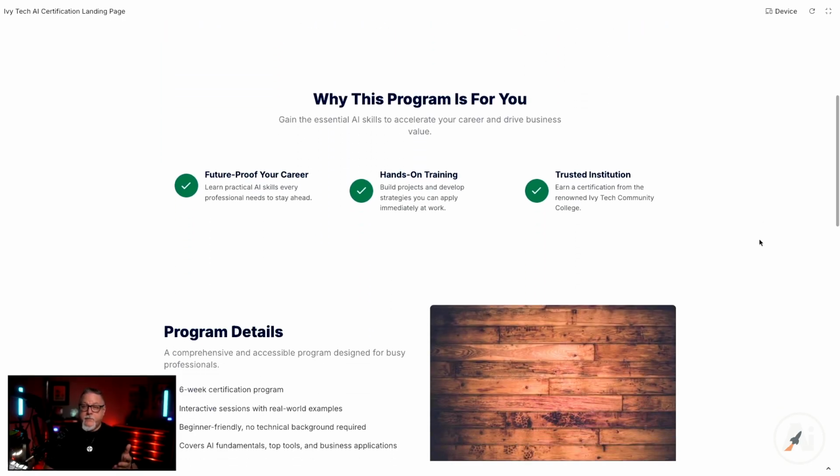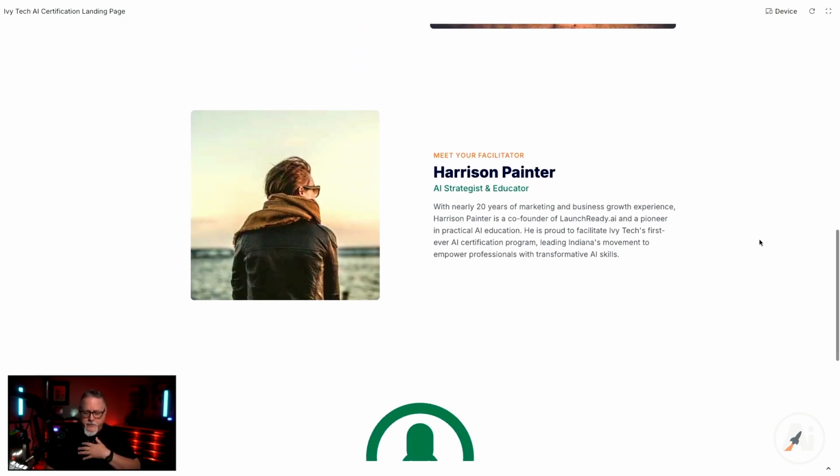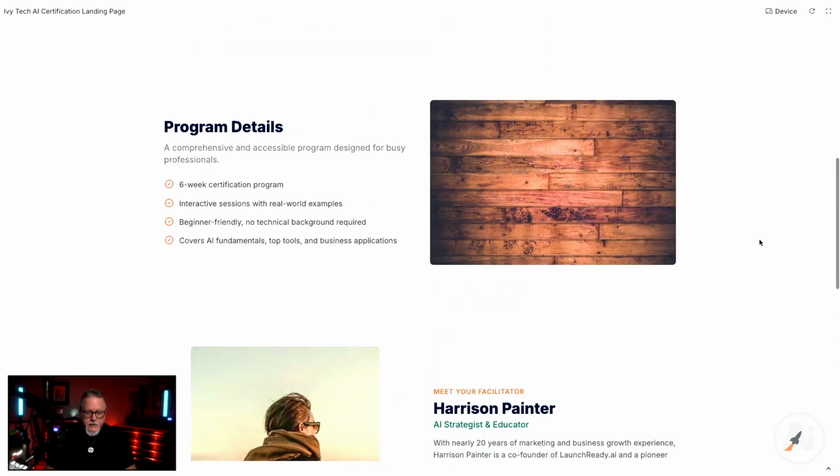Why is this program for you? It's giving the benefits, program details. We would just need to swap out these photos, customize them in the way that we want them customized in. It's a 6-week certification program.